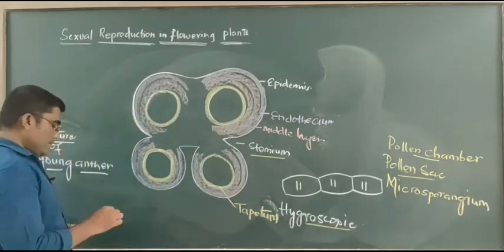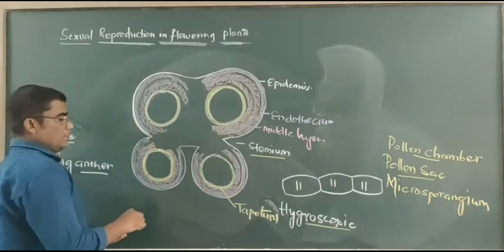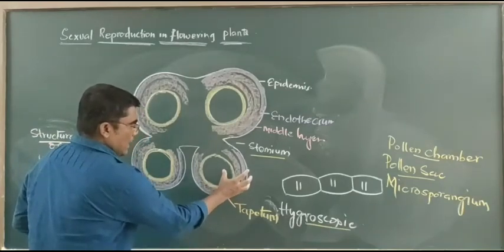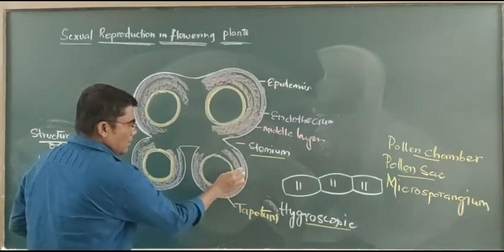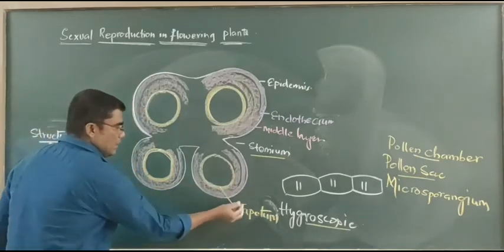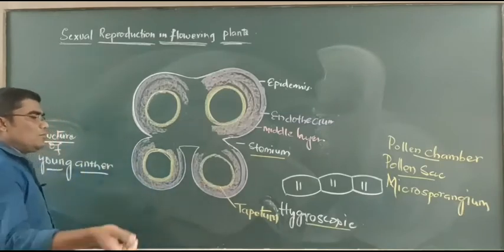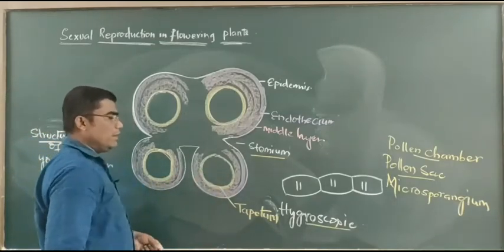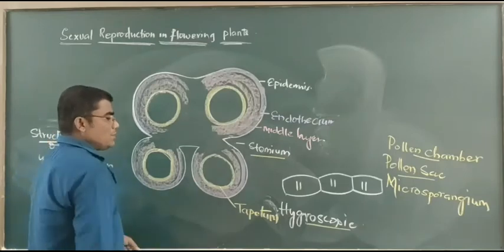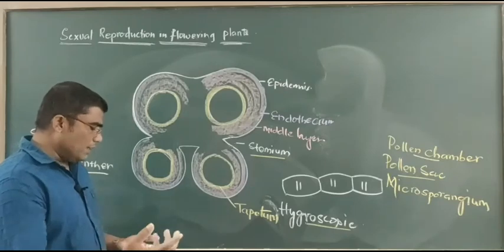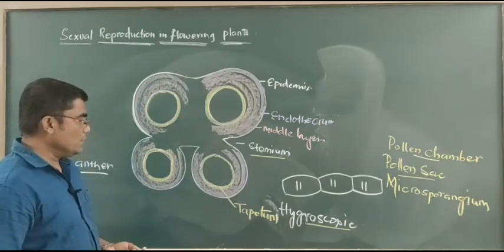This tapetum is a very important layer. When we observe the anther wall, among all the layers, the tapetum is very important. Tapetum is the innermost layer in the anther wall. It is closely associated with the pollen grains. This tapetum is of different types in different species. We will discuss that.